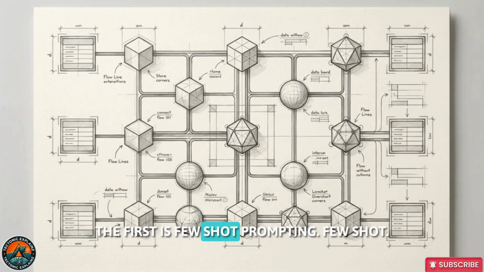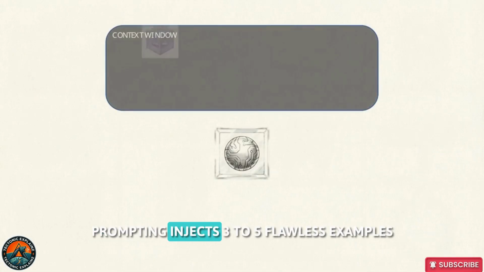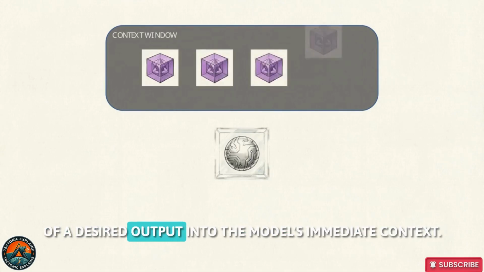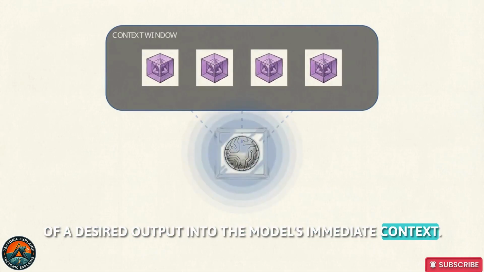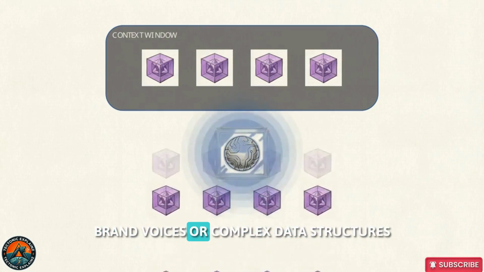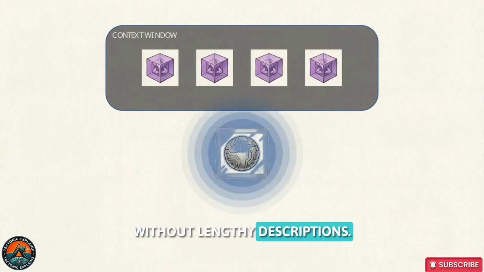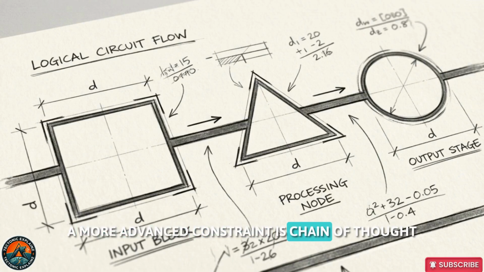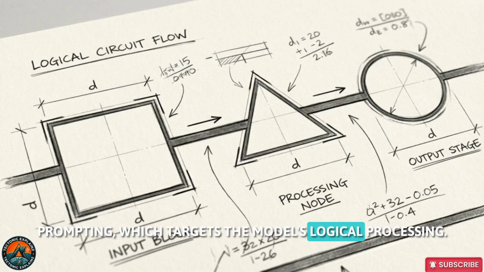The first is few-shot prompting. Few-shot prompting injects 3 to 5 flawless examples of a desired output into the model's immediate context. This provides a rigid pattern to follow, accurately replicating specific brand voices or complex data structures without lengthy descriptions. A more advanced constraint is chain-of-thought prompting, which targets the model's logical processing.